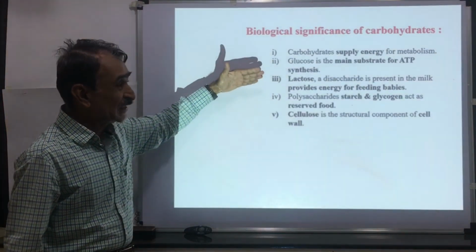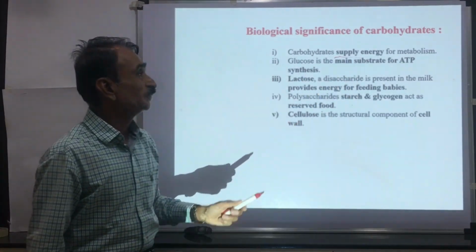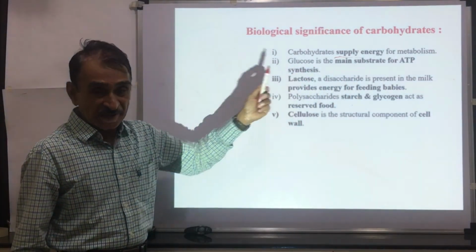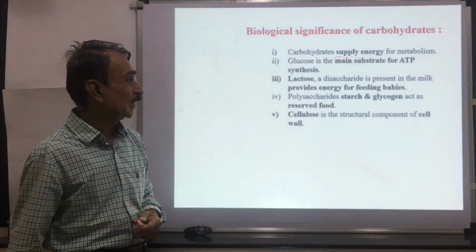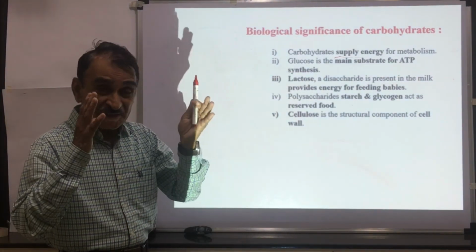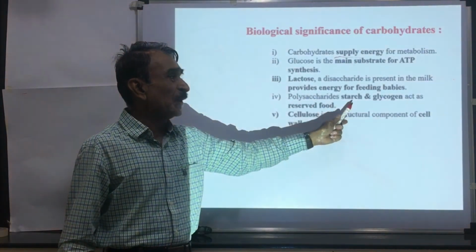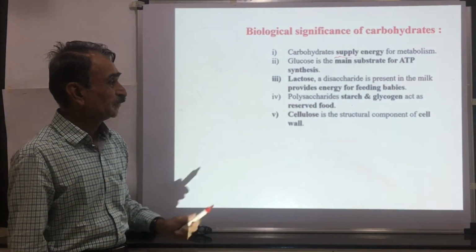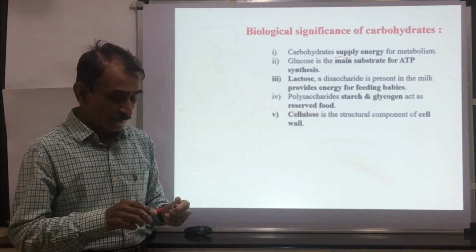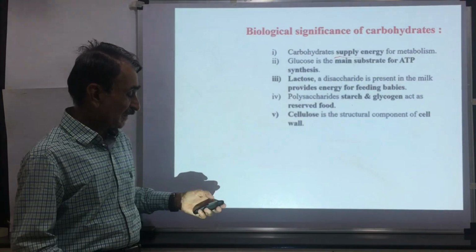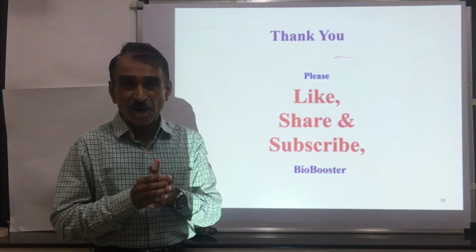As far as the biological significance of carbohydrates is concerned, they are a source of energy. They are a source of ATP molecules. Lactose is a milk sugar providing energy to babies. Polysaccharides are the reserve food material: starch in plants and glycogen in animals. Cellulose is the important structural component of the cell wall. This is about the carbohydrates.